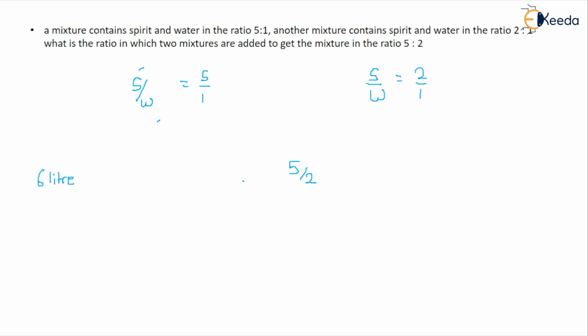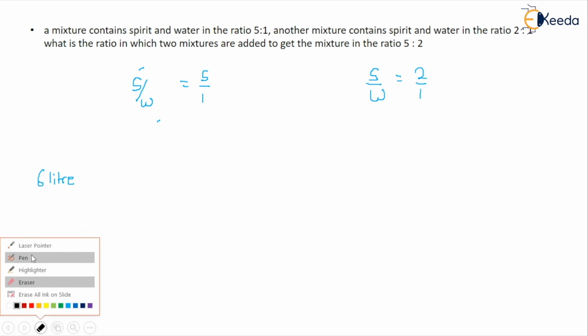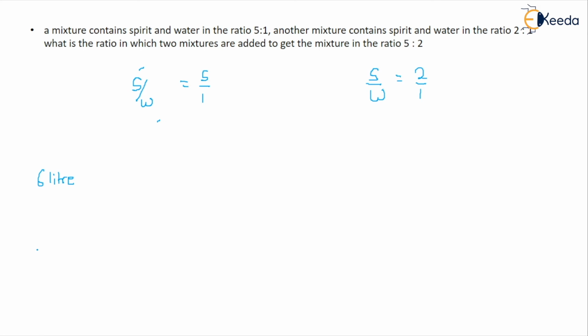Okay, so in this type of question, if you are comparing a certain quantity, then you have to compare the similar one. So if you are taking water, then take water for the entire solution. If you are taking spirit, then you need to solve the entire question with the help of spirit only. So you know that there are 5 units of spirit out of a total of 5 plus 1, that is 6.